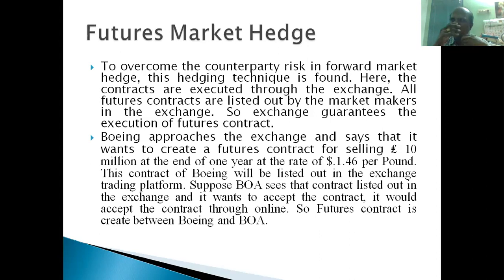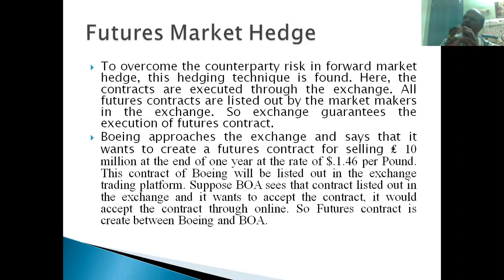A forward is a contract between two parties. Boeing Corporation, after confirming this sale to British Airways, knows that after 1 year, British Airways is going to make this payment, right? 10 million pounds. Suppose after 1 year, what will be the rate? That is a fear, a panic created for Boeing Corporation. They fear these exchange rate fluctuations. If the exchange rate depreciates, what will happen to Boeing Corporation? So to stop this depreciation, they may go for some hedging tool.